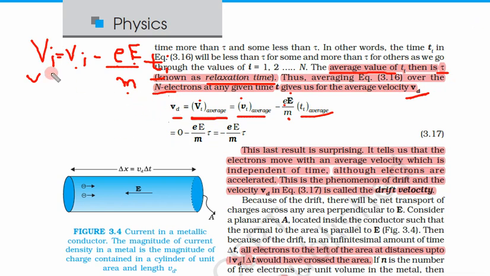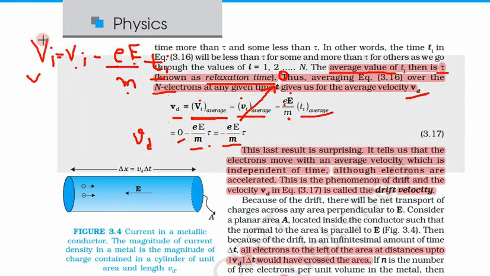So Vd is the average of this Vi, which is equal to the average of this Vi, small vi, minus E upon m into Ti average. Again, we know the average of this number is 0, so simply 0. Now E upon m into the average of Ti is tau. So this Vd is simply equal to minus E by m E into tau. So this is drift velocity.